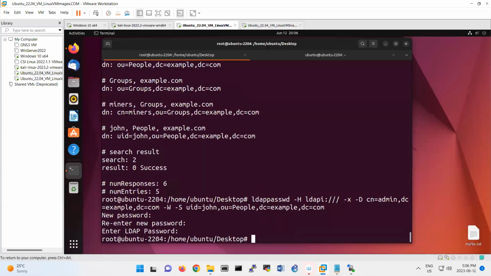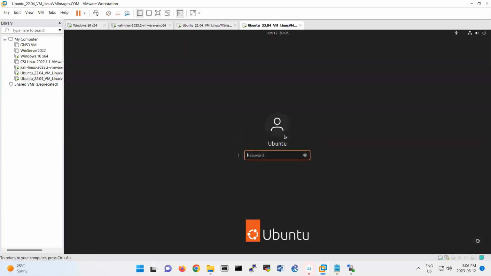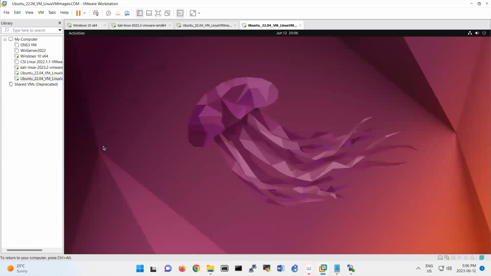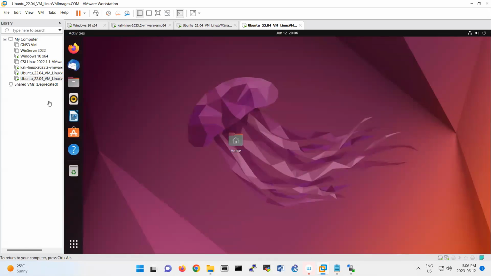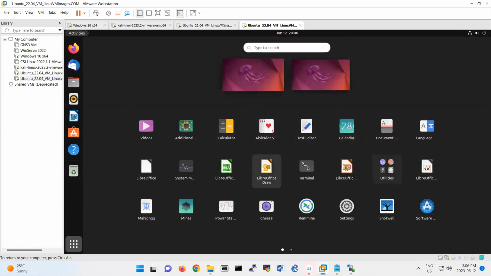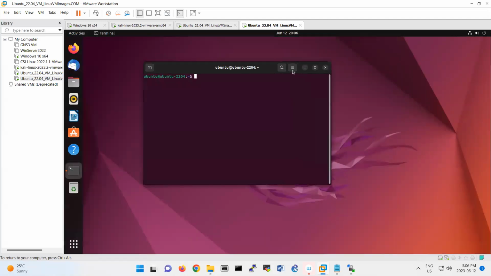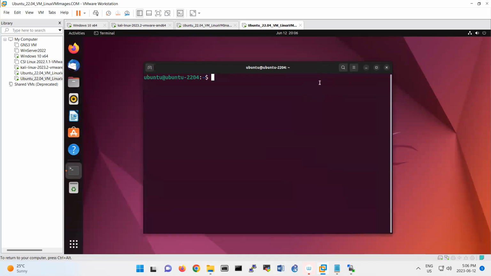So you should know your server IP address. So the server IP address is 192.168.199.138. And that's your client. So what you do on the client, you install this part. Basically, those are the services for your LDAP client.